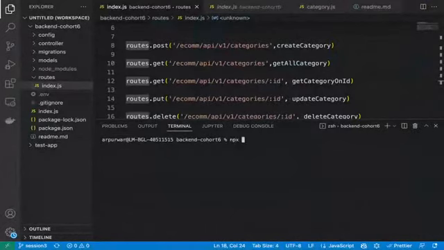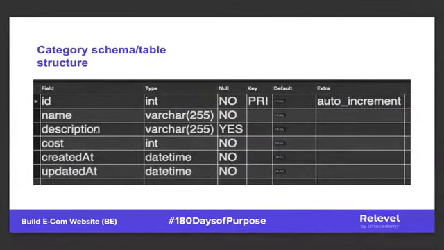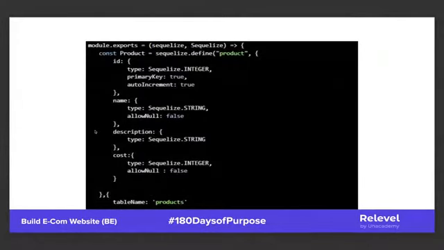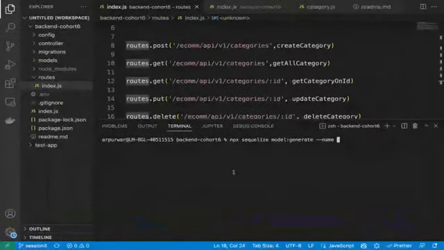So npx sequelize model generate, right? And I remember after that I need to give --name, because that would be our model name. Let me see if they have any specific model name here. Yeah, it's Products, right? So we can also give capital Products. And then we need to provide the attributes. Very easy, right? We first provide this common syntax, npx sequelize model generate, then the name, then the attributes.